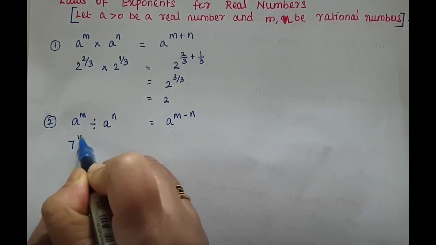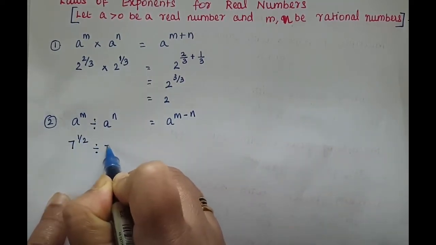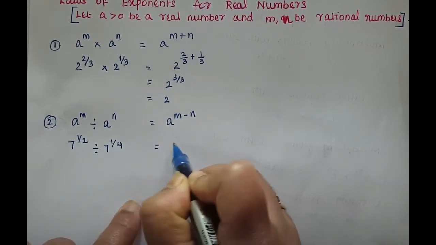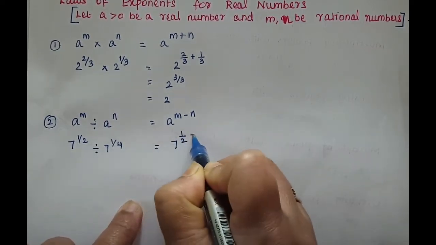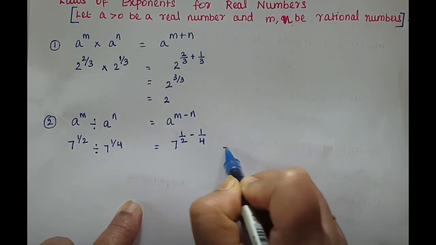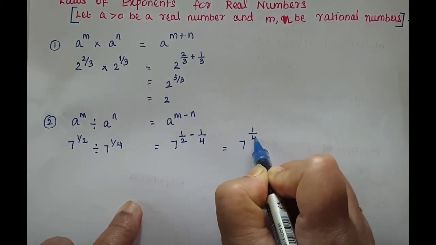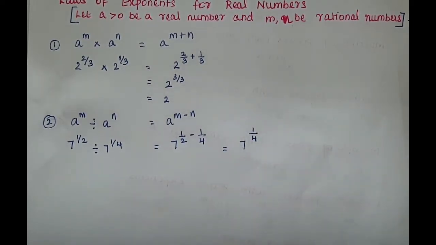So 7 to the power of 1 by 2 divided by 7 to the power of 1 by 4 is equal to 7 to the power of 1 by 2 minus 1 by 4, which is equal to 7 to the power of 1 by 4. Got it? Next, third